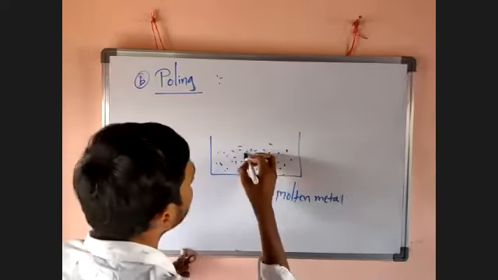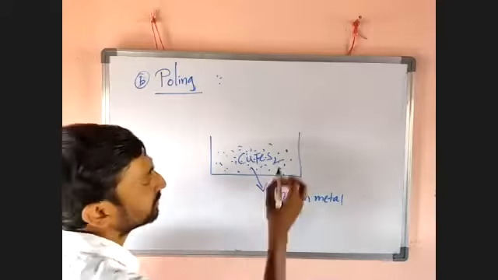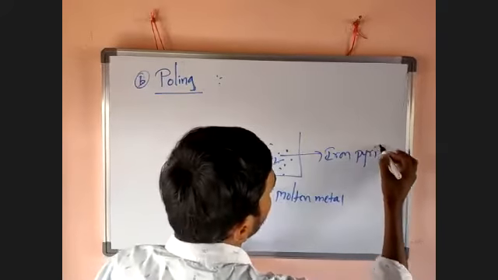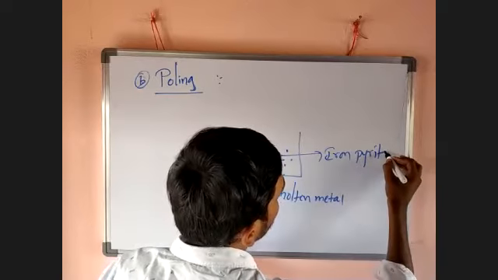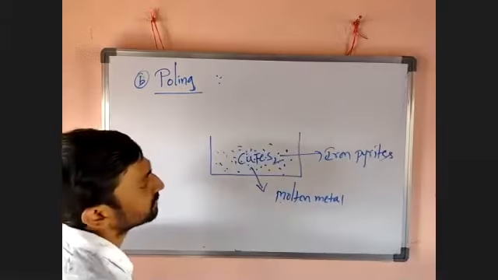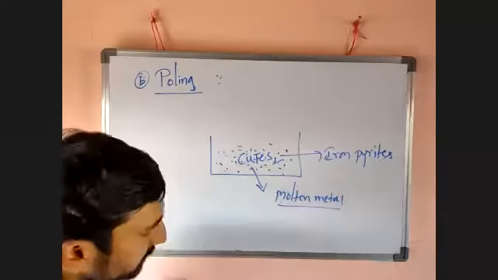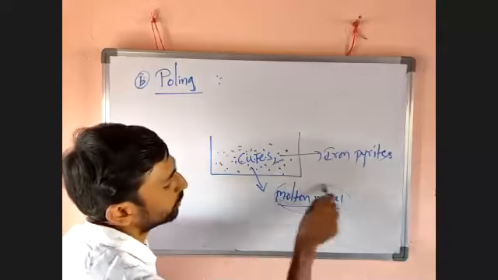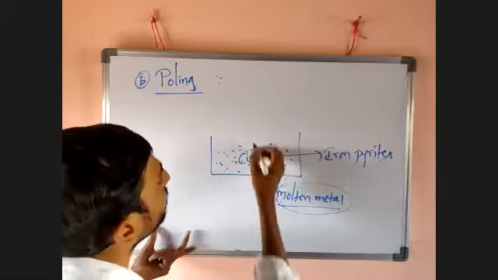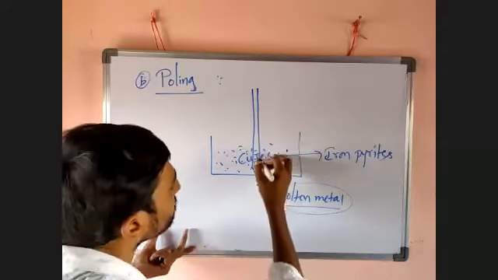I want to take iron pyrites, CuFeS2. Iron pyrites generally. So I want to take molten metal. I have to take a tank, and in that tank I take a molten metal. Molten metal means a liquid metal. Then this molten metal is stirred with long wooden poles.